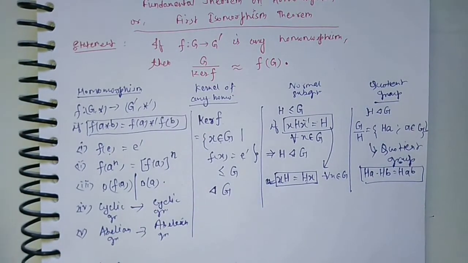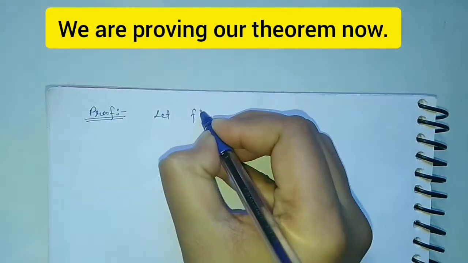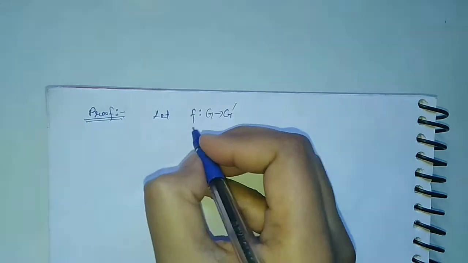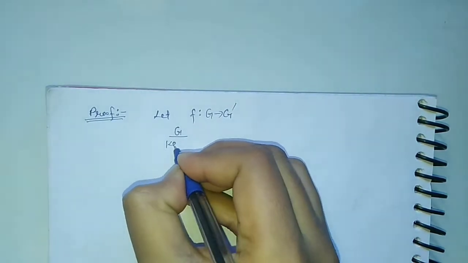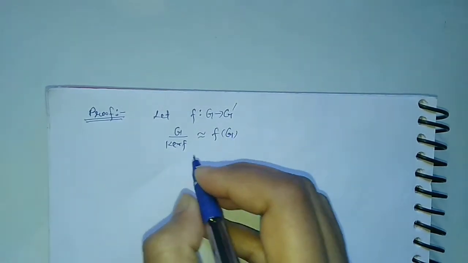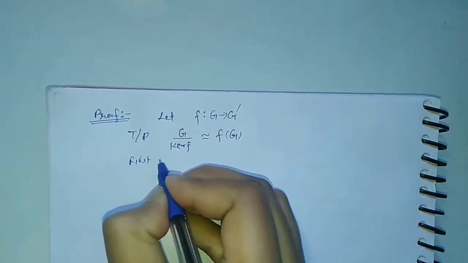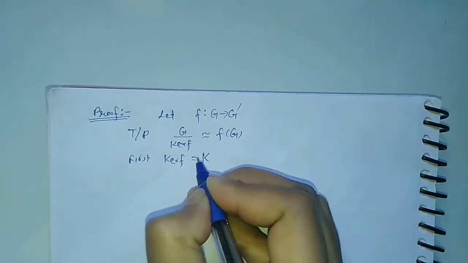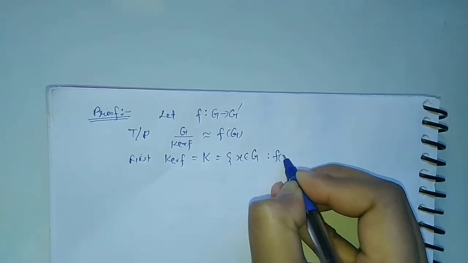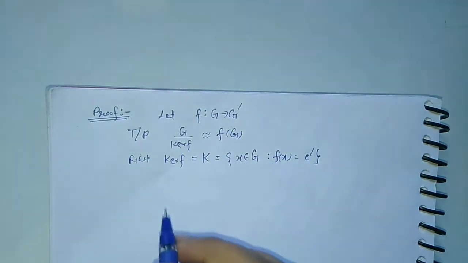Now coming to our main proof of this theorem. In the proof, let f be the homomorphism from G to G dash, and we have to prove that the quotient group G upon kernel of f is isomorphic to f of G. So first, let the kernel of f be K, and it is equal to x from the domain G such that f of x is equal to e dash, where e dash is the identity element from the codomain G dash.